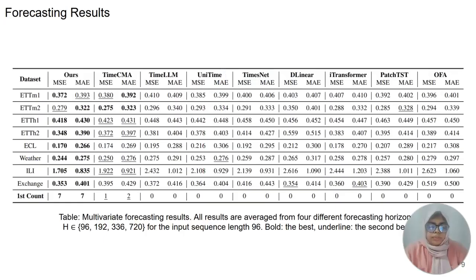We compared T3Time on 7 widely used benchmark datasets: ETT, where there are 4 subsets: ETTm1, ETTm2, ETTh1, ETTh2, and ECL, weather, exchange, and ILI. These datasets' domains are electricity, weather, exchange rates, and illness. T3Time achieves state-of-the-art performance in 14 out of 16 baseline comparisons. Compared to the previous baselines, T3Time reduces MSE by 3.28% and MAE by 2.29% on average.